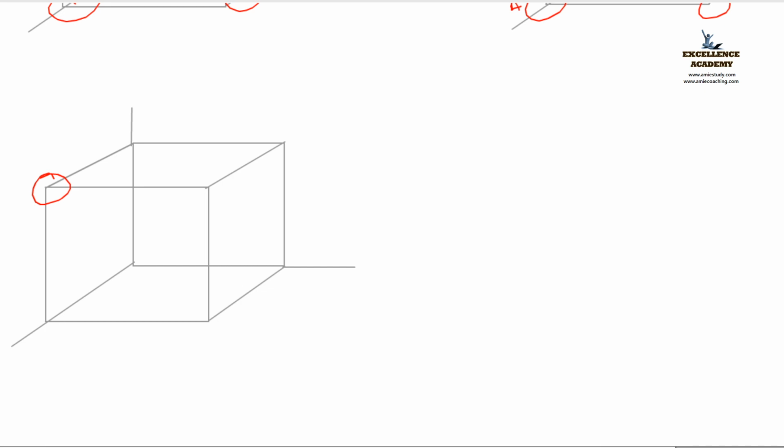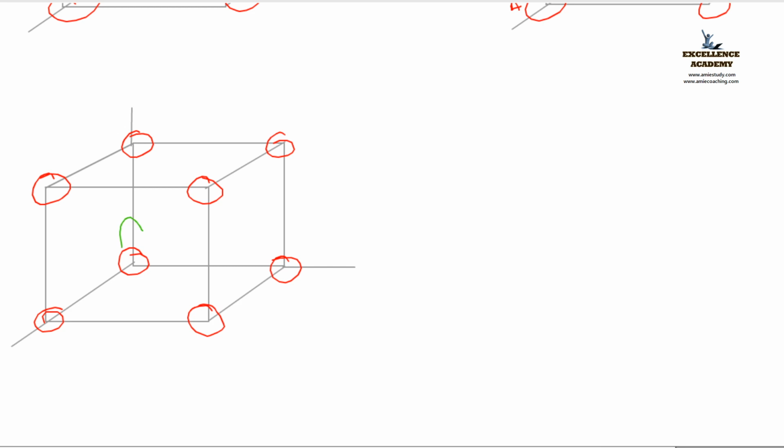atoms are arranged at the corners and atoms are arranged at the faces also. How many faces are there for this cube? Six faces are there.